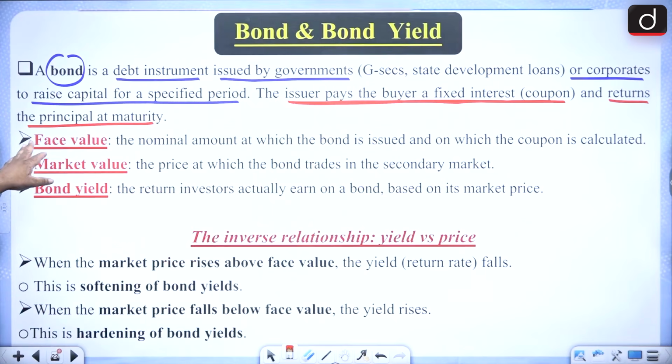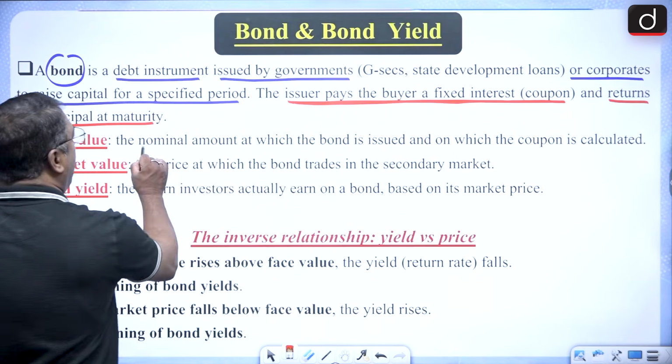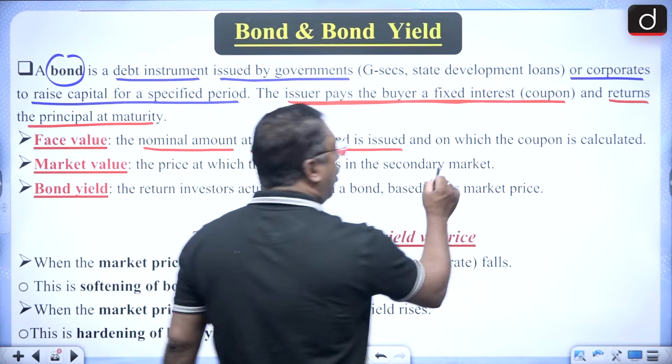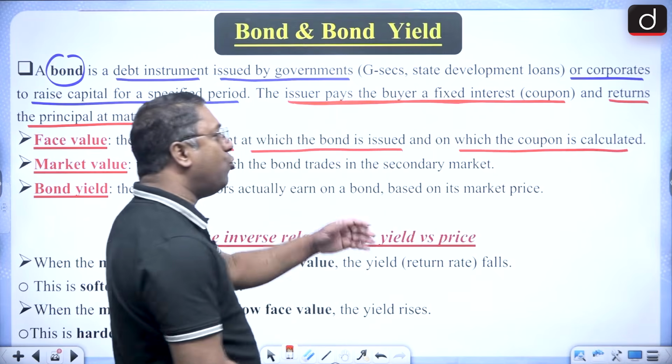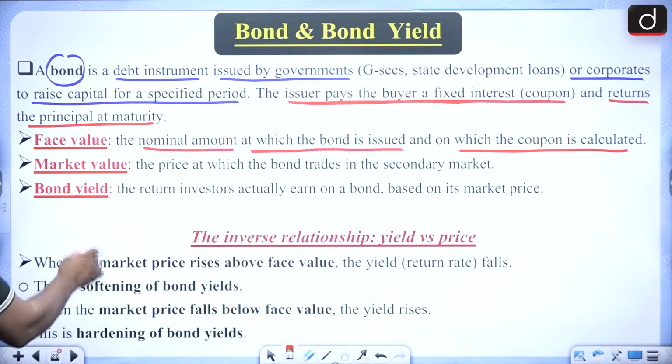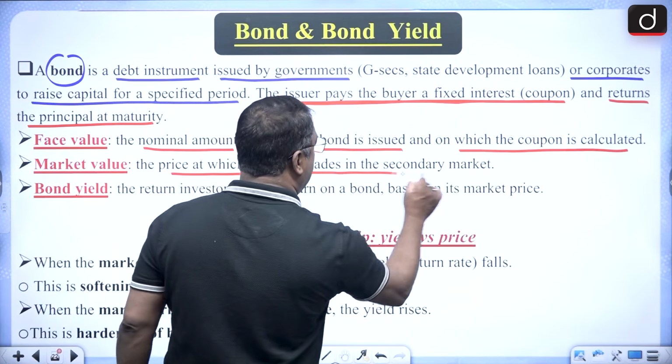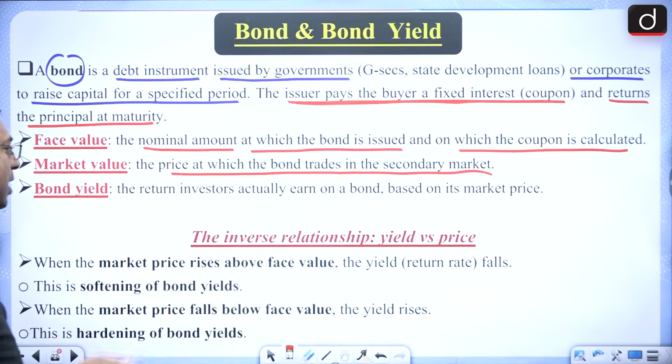So there are three terms: face value, market value, and bond yield. Face value is the nominal amount at which the bond is issued or on which the coupon is calculated. Coupon means interest is calculated. Market value is the price at which the bond trades in the secondary market, that is the share market.